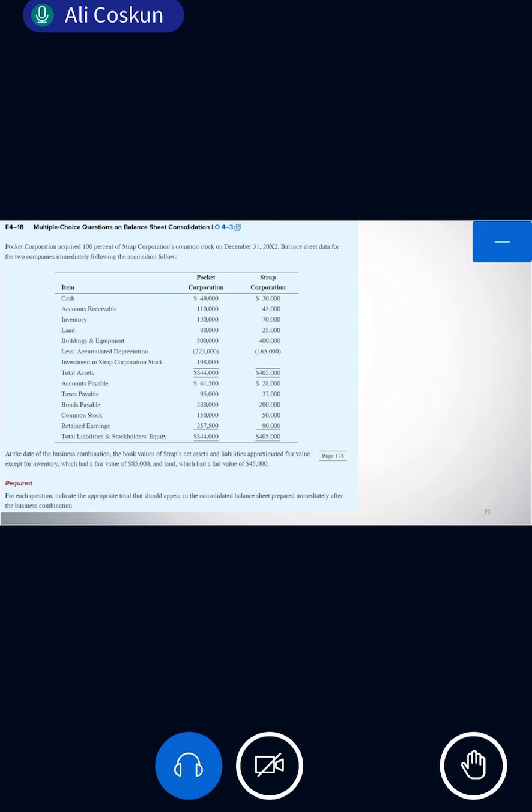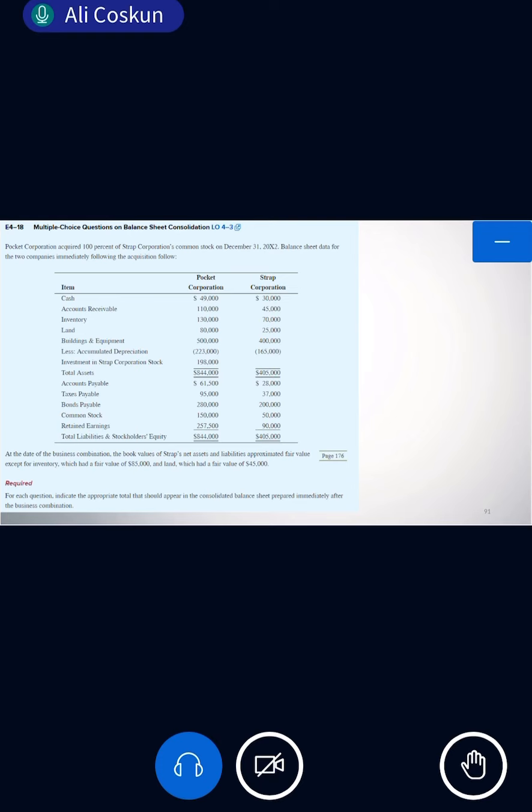The fair value is given in the paragraph below. Where is it? It is here. Look, inventories, fair value is 85. Can you see it? So this 85 is the fair value.